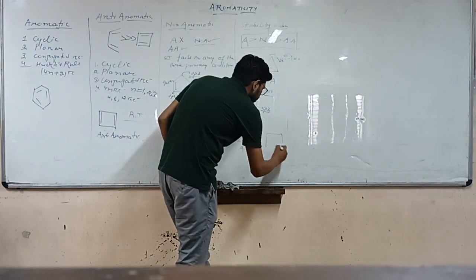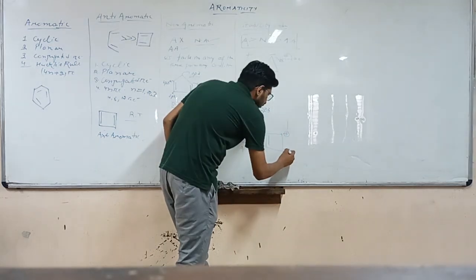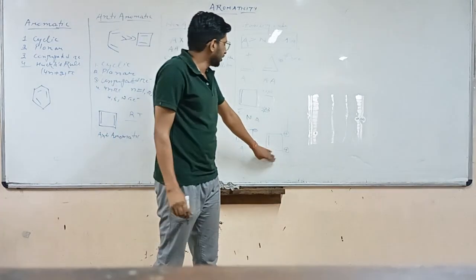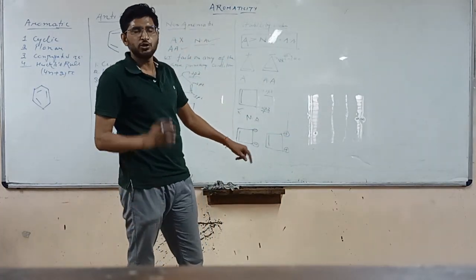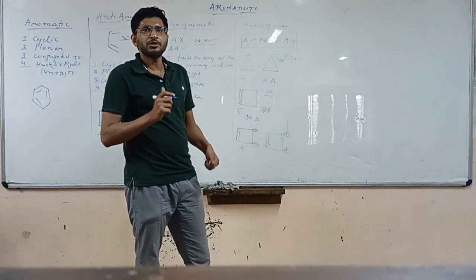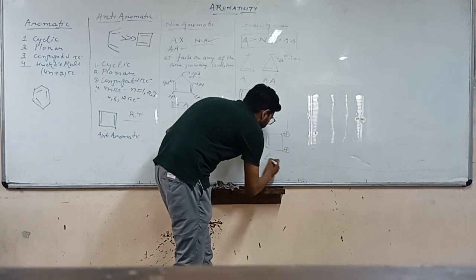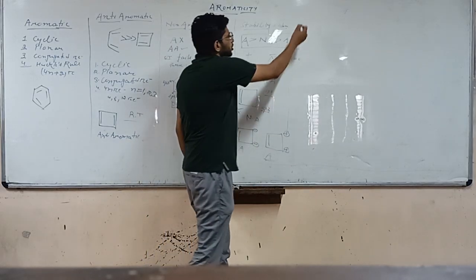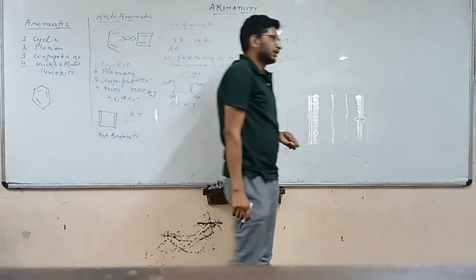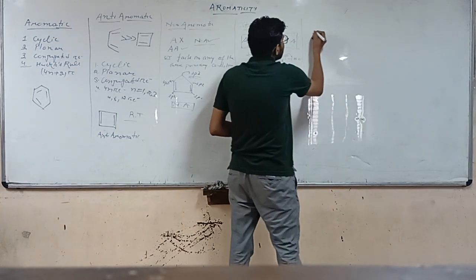And if you make a similar compound with 2 positive charges, what will this compound be? This is cyclic, planar, having conjugated pi electrons and 2 pi electrons. 2 pi electrons means following Huckel's rule of having 4n plus 2 pi electrons. So this compound will be aromatic. We have understood the classification quite well. Let's discuss some heteroatom aromaticity.